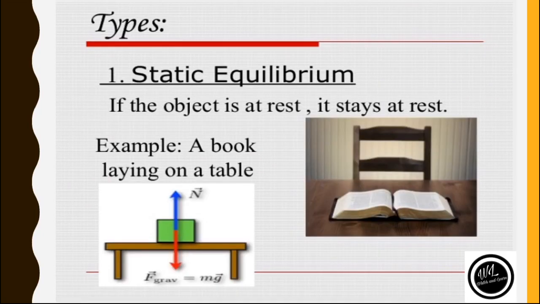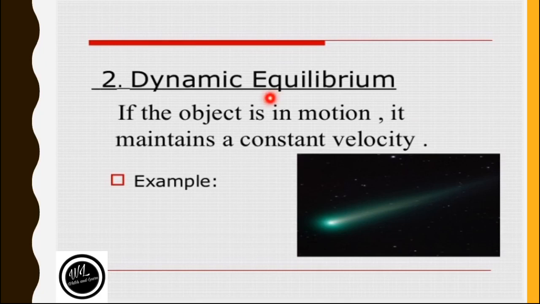Here in static equilibrium, if the body is in the state of rest, it means that there will be no velocity in it. The velocity will be equal to 0. But in dynamic equilibrium, it is moving with constant velocity, or we can say uniform velocity. So the velocity will be uniform, but the acceleration will be 0 in it.